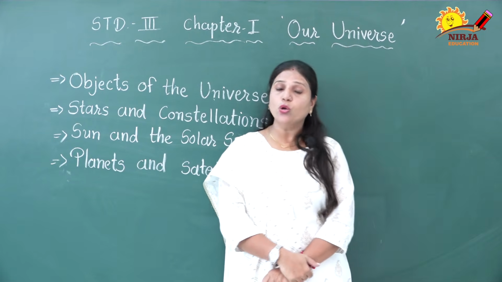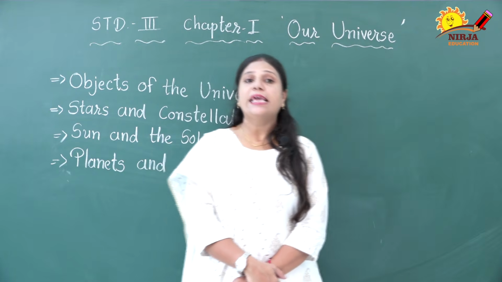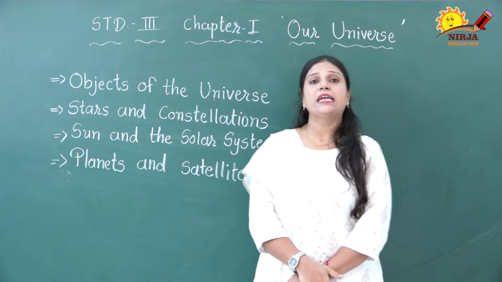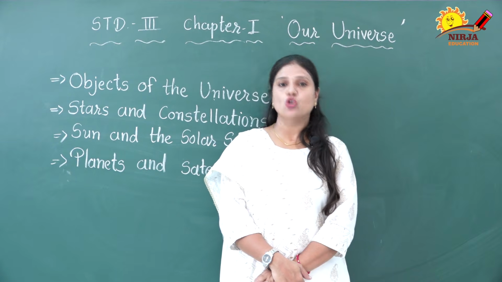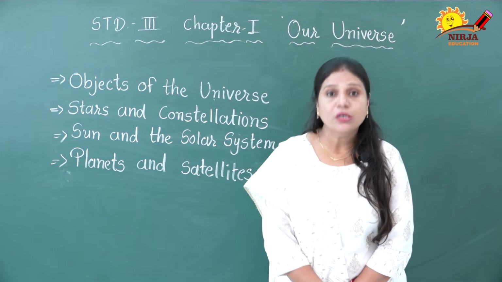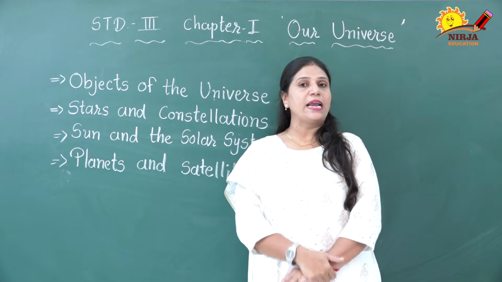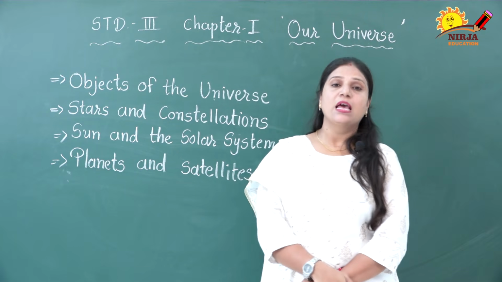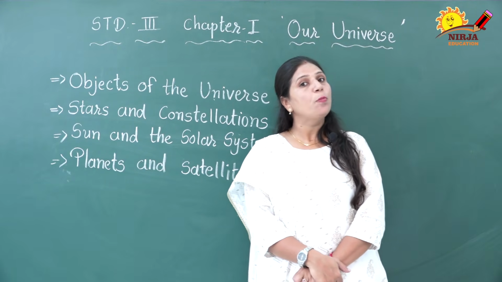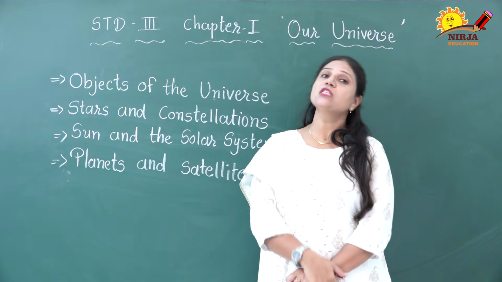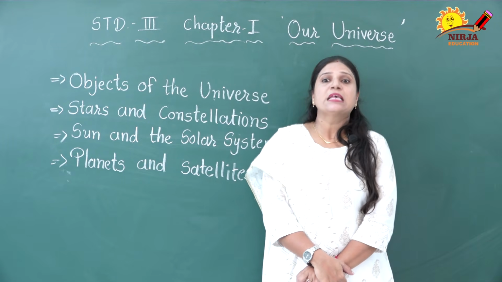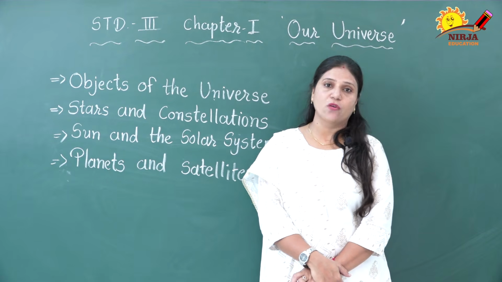The planets have no light of their own. They get heat and light from the sun. The biggest planet of the solar system is Jupiter. The smallest planet in the solar system is Mercury, and the red planet is Mars, and our home planet Earth is known as the blue planet because of the existence of water on Earth. The Earth is the only planet where living things can survive.